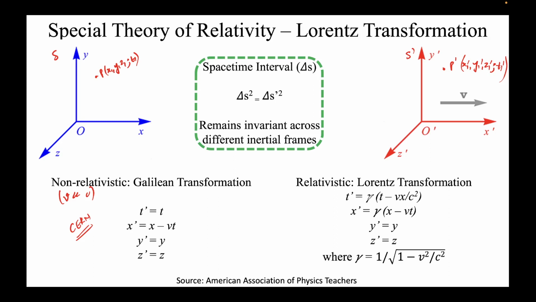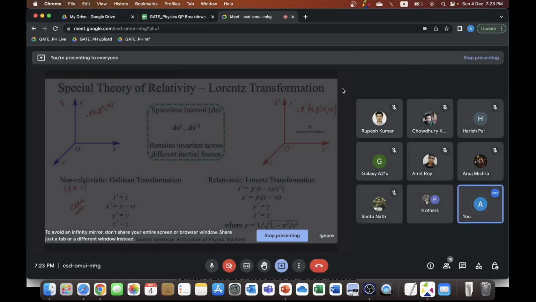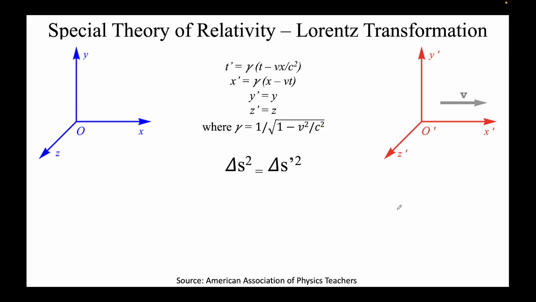Now I will not derive this, though it can be derived, but I'll simply show you that this is conserved here for the blue frame as well as for the red frame. This is true. So let's go ahead. I'll obtain the value of delta s squared for this frame. Again, I'll assume that some event P is happening at x, y, z, semicolon t.